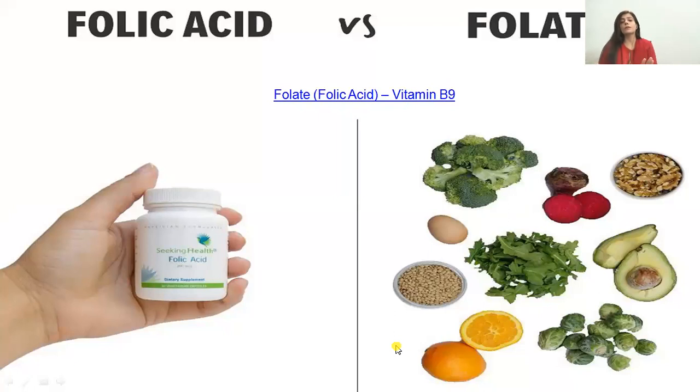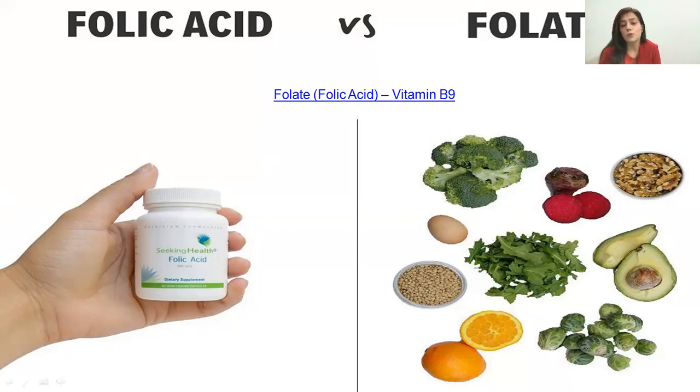Then, before starting the chapter, we must know the difference between folic acid and folate. When you study the chapter, sometimes the author will use the term folic acid, sometimes he will use the term folate. What is the difference?